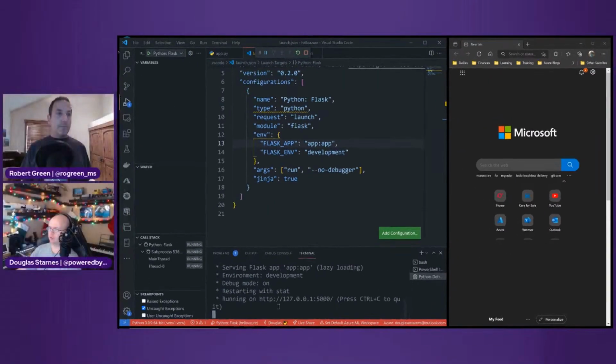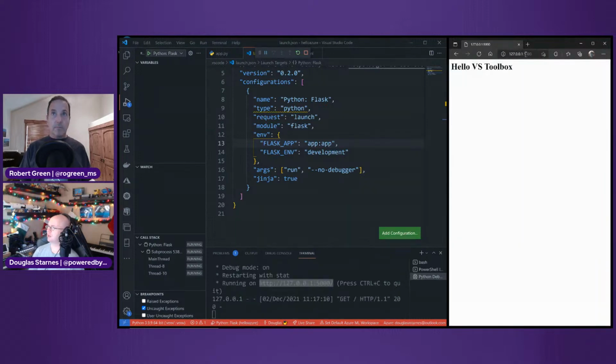Down here in a few minutes, it will say that I've got a URL I can punch in here, and hey, guess what? There we go. I should also preface that the applications I'm writing today, the code is nothing special. Again, Visual Studio Code is the star of the show, and I want to get as many features in as I can. The application I'm going to deploy to Azure in just a minute is much more interesting.